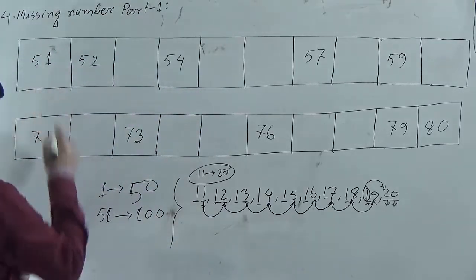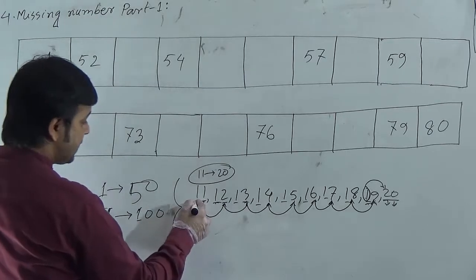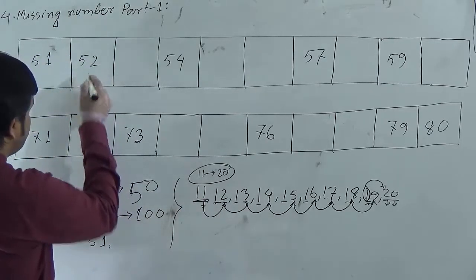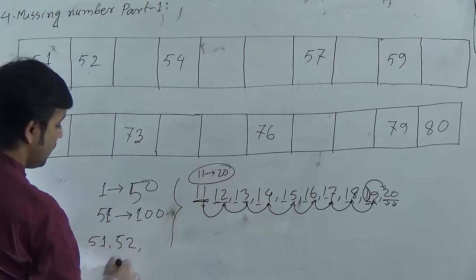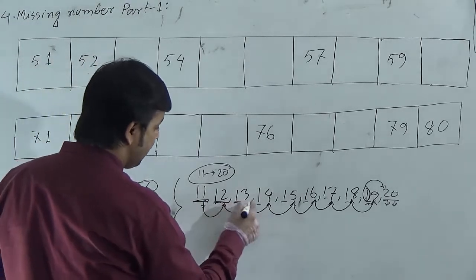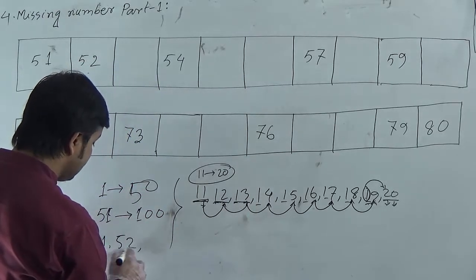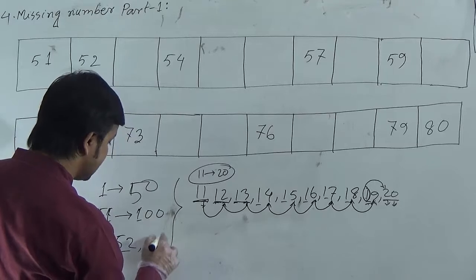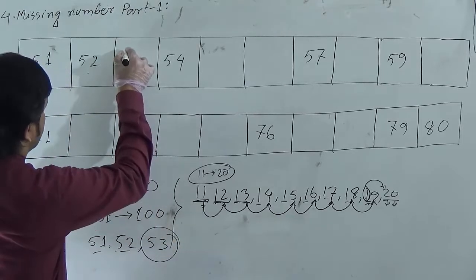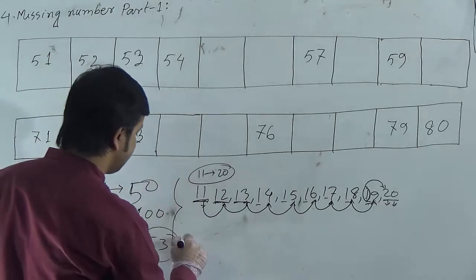Here the first number is 51. Here the first number is 11. After 51 here is 52. Here is 12. And after 12 here is 13, one's place is 3. So after 52 you can write 53. So here the missing number is 53, and after 53 here is 54.